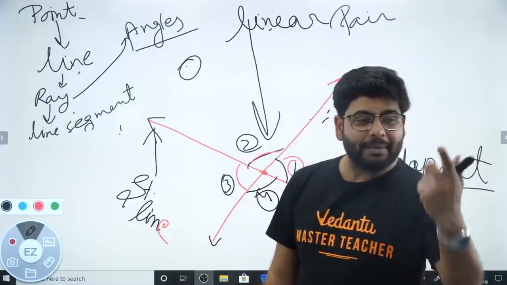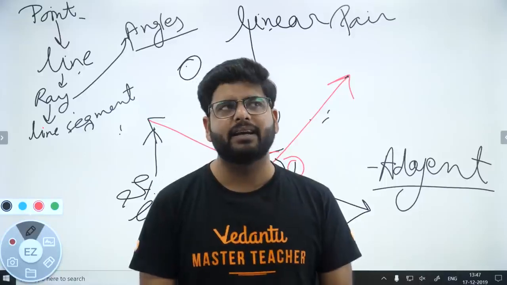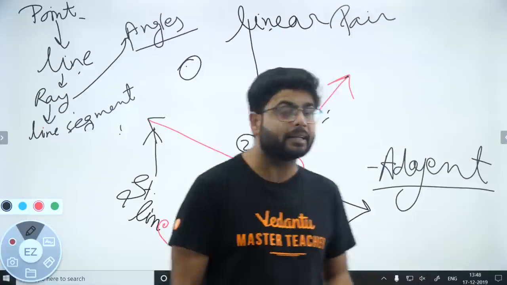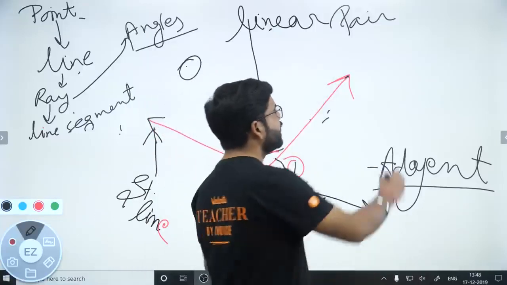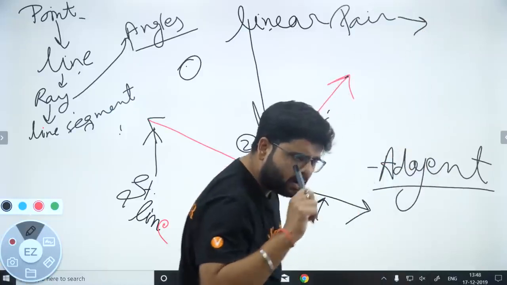Now what happened to the linear pair? What is this linear pair? So we can say that it is adjacent angles on a straight line. This is what you said to me, sir, right? So adjacent angles on a straight line. What does this mean? I know that an angle on a straight line is what?